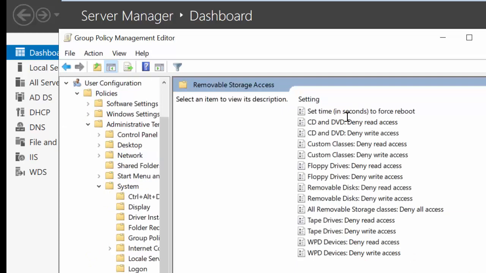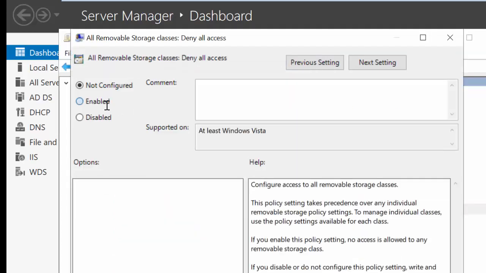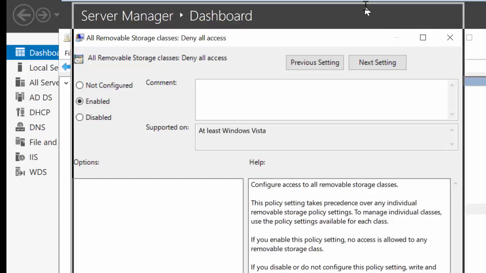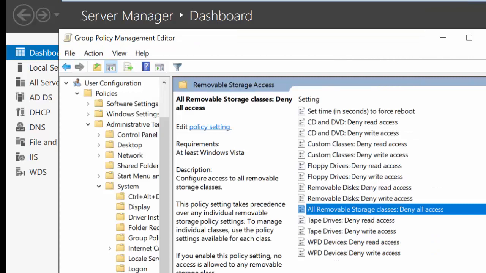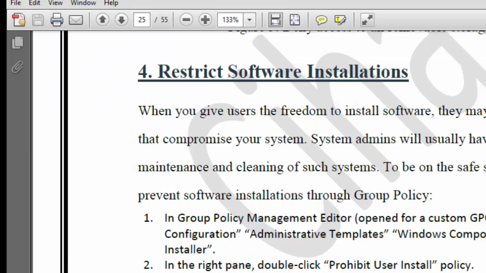Now here you can see many things. But this one, all removable storage classes: deny all access. Deny all access for all removable storage like CD-ROM, DVD, USB, mobile devices or everything. Just double click on it and enable. Now, after you enable it and run gpupdate, the user cannot insert any of the removable devices. Also, another one: restrict software installation.